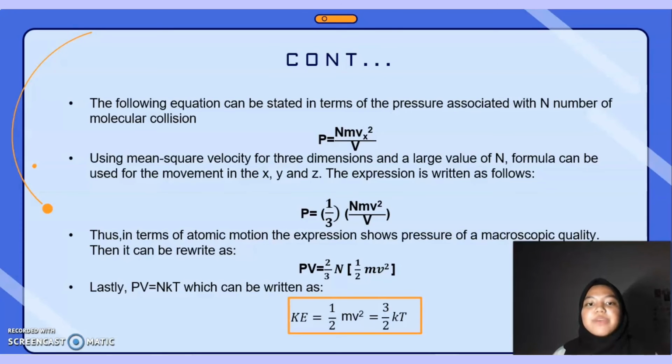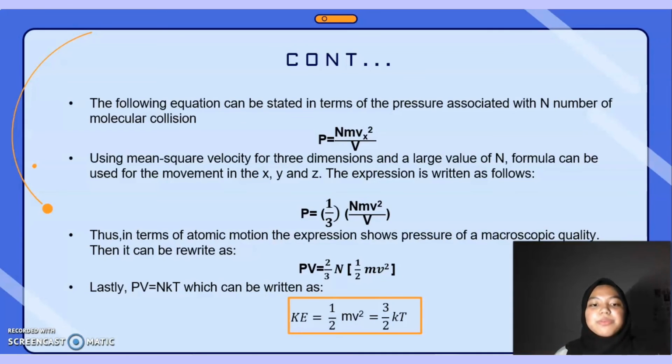Using the mean square velocity for three dimensions and a large value of N, the formula can be used for the movement in the x, y, and z directions. The expression is written as P equal to 1/3 times N mv squared over V. Thus, in terms of atomic motion, the expression shows the pressure as a microscopic quantity.